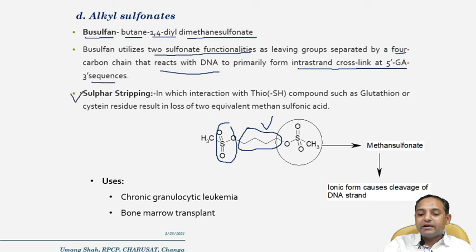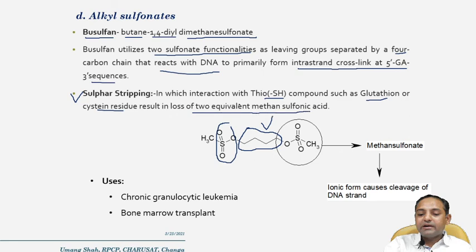Sulfur stripping is an effect that is observed with alkyl sulfonate derivatives, in which interaction with thiol containing compounds such as glutathione and cysteine residues results in the loss of the two equivalents of methane sulfonic acid.